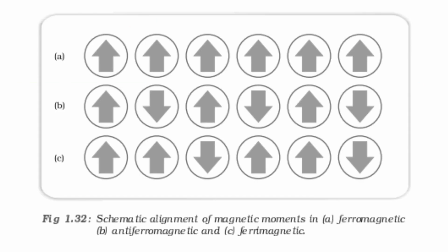Okay, this is the schematic diagram for different types of magnetic substances. In case of ferromagnetic substances, all the magnetic moments are in the same direction. In case of antiferromagnetic, equal number of magnetic moments are oriented in opposite directions. But in the case of ferrimagnetic substances, unequal number of magnetic moments are oriented in opposite directions.